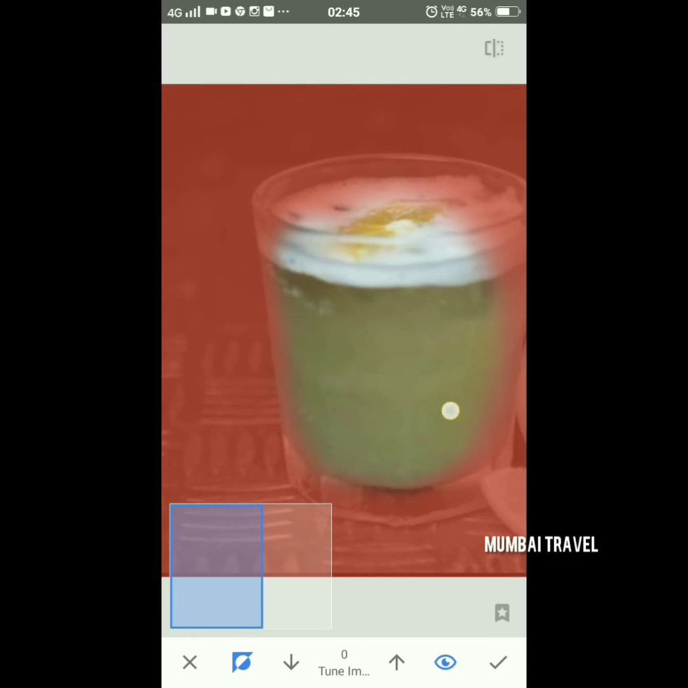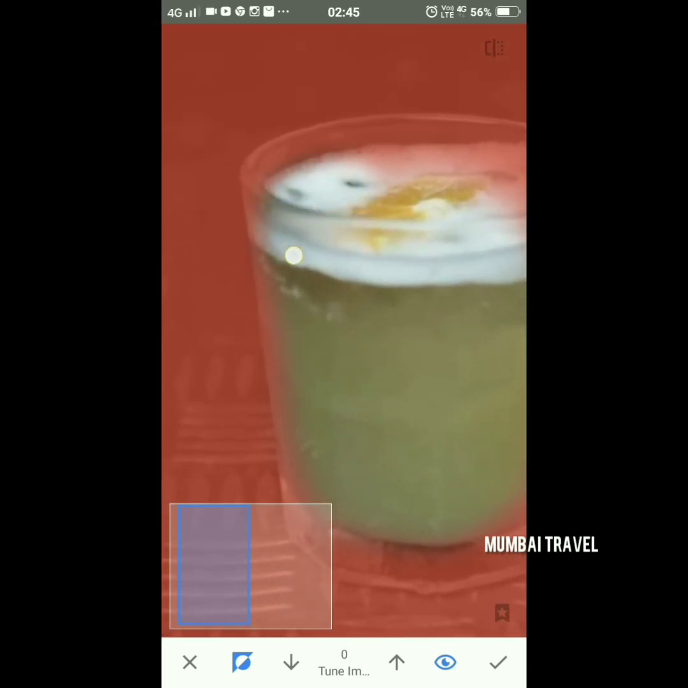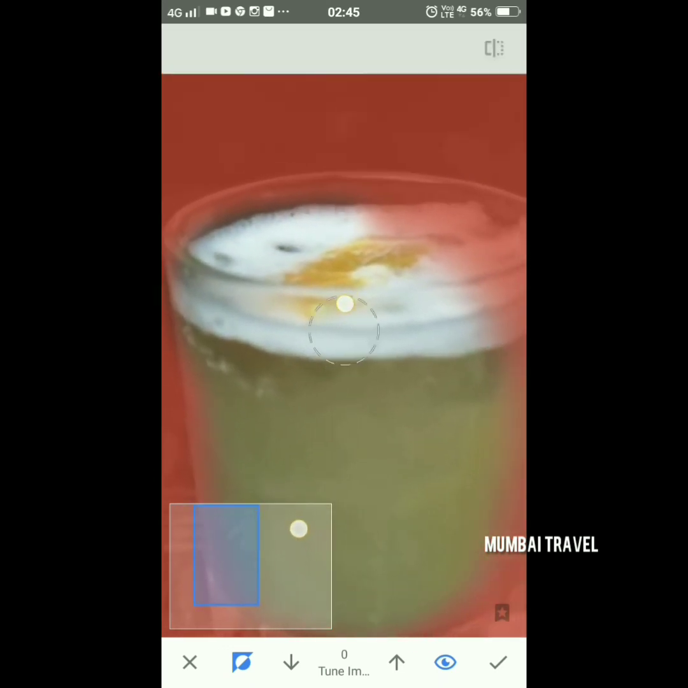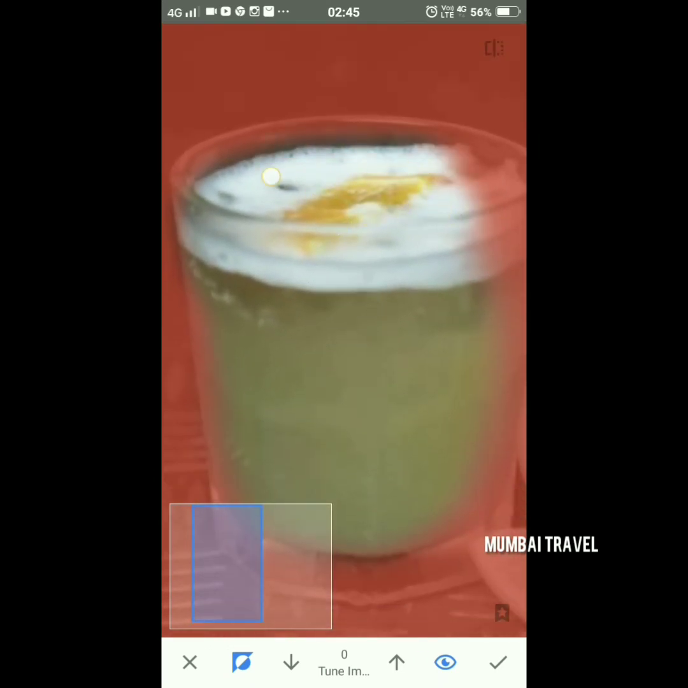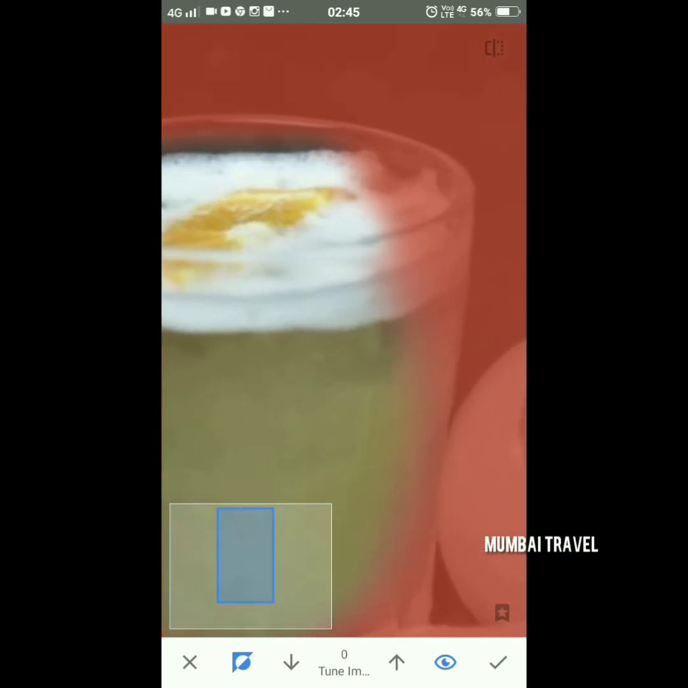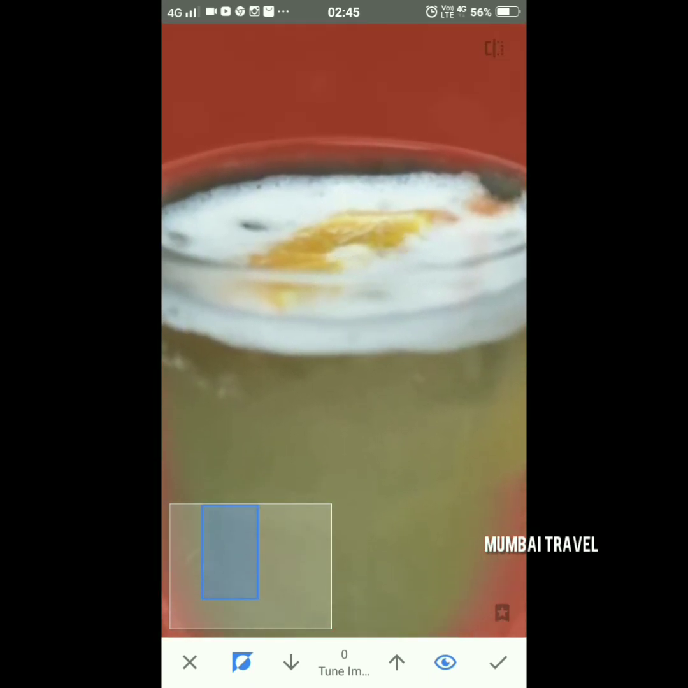Make sure you erase it nicely so that it gives a nice effect. And if you mistakenly make any mistake, you can easily redo it using the brush. Take it to the 100 and you can easily redo it.